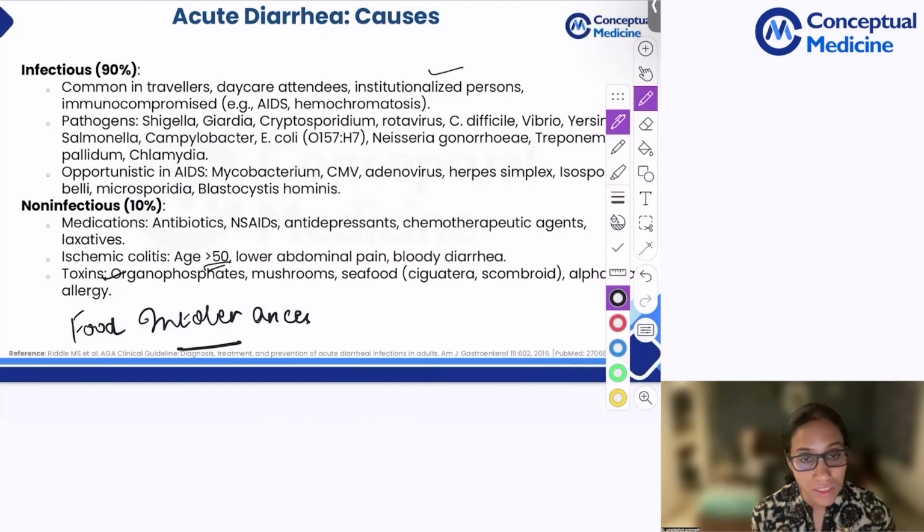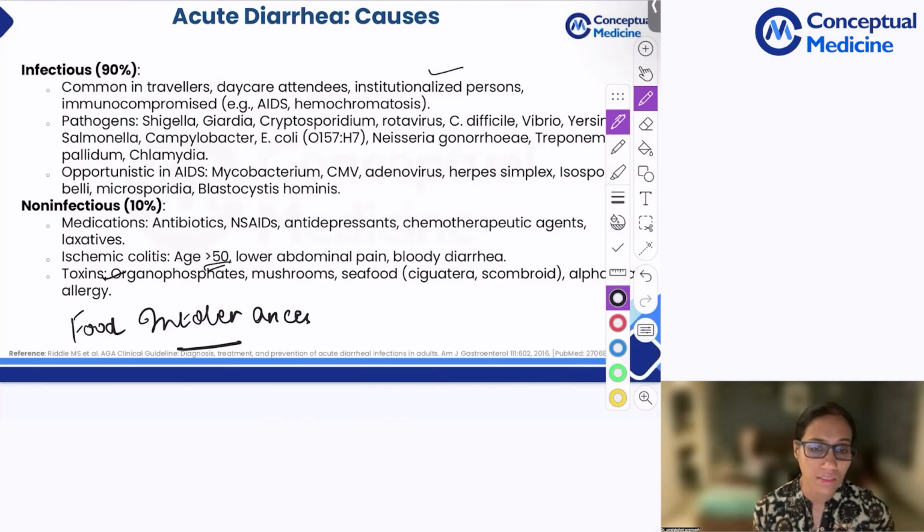In immunocompromised, you have a set of infections which are more common. AIDS, okay, example AIDS. Hemochromatosis as well, iron overload. So iron affinity organisms like Yersiniosis. Okay. Pathogens, infectious: Shigella, Salmonella, Campylobacter, enterotoxigenic E. coli,